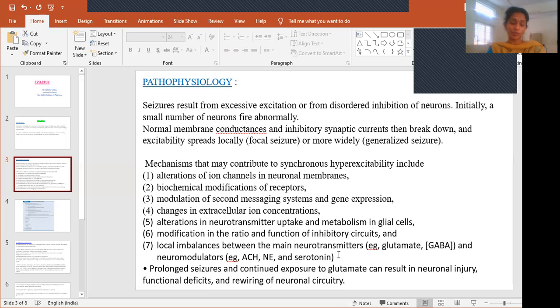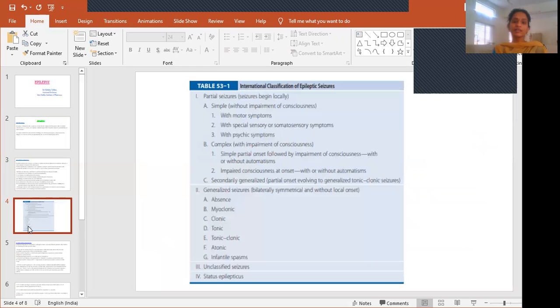So when there is prolonged exposure, what will happen? Glutamate concentration will be more and exposure to glutamate also will be more, and can result in neuronal injury. Also, whatever the neuron is, it will be coated with a sheet. Rewiring takes place in case of epilepsy. So what will happen? Like a short circuit in a wire, the same kind of thing happens in our brain. And then coming to classification of seizures.